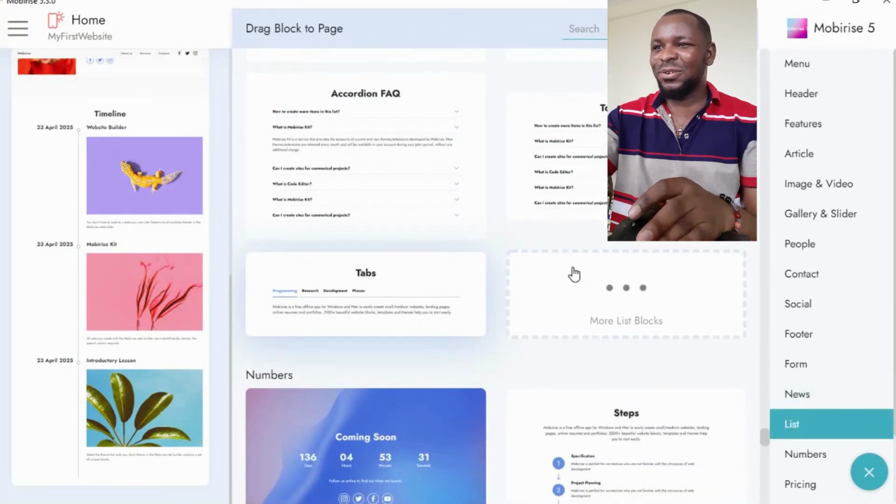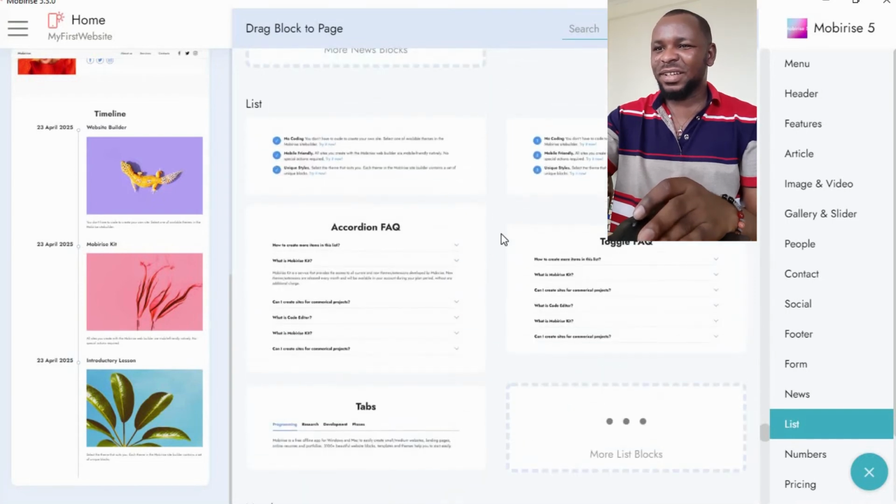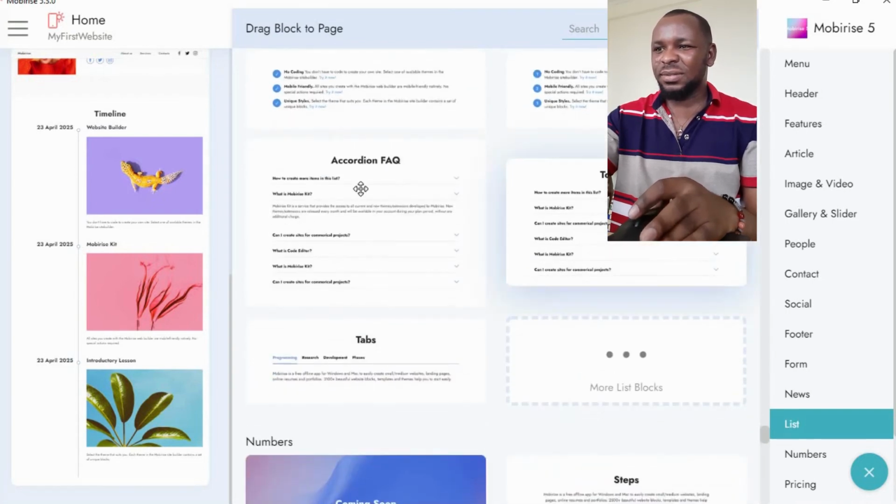So now, frequently asked questions. That is a very powerful feature on websites. So this is toggle, this is accordion. All right, accordion and toggle. That's nice. Accordion, when you click, it drops down. Toggle behaves something like that. So let me put accordion. I like the accordion.